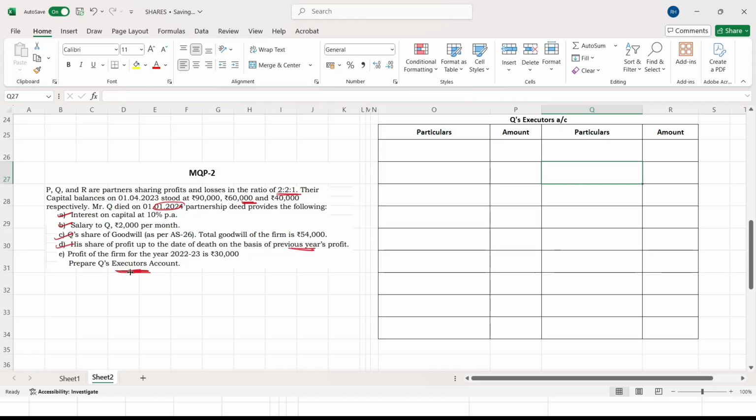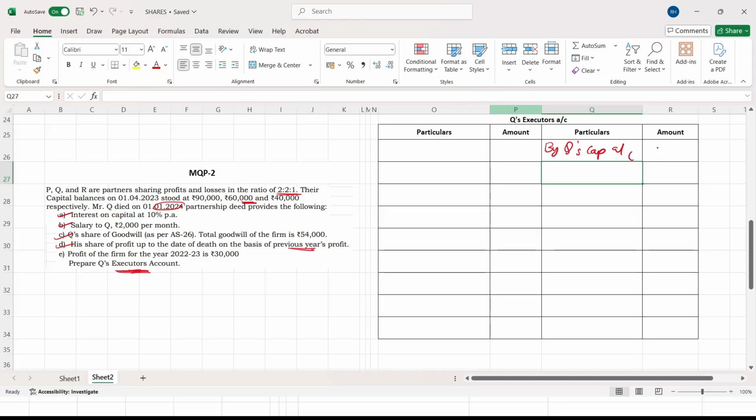You have to keep those things in your mind. They have asked you to prepare the executor's account. So the only difference is here: while recording the capital, in the capital account you used to record "by balance brought down", but in the executor's account you should write "by Q's capital account", because Q is the partner who has died. Are you getting the difference? In the capital account, this should be "by balance brought down". In the executor's account, it should be "by Q's capital account".